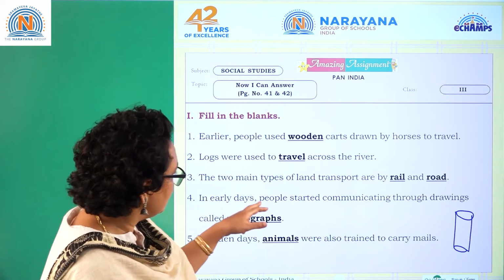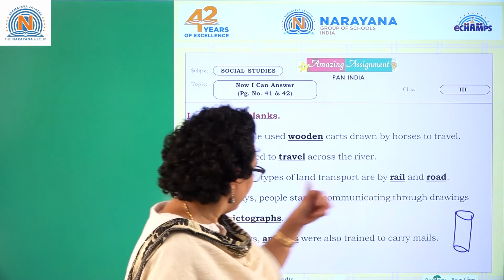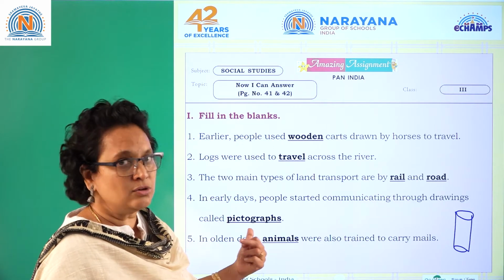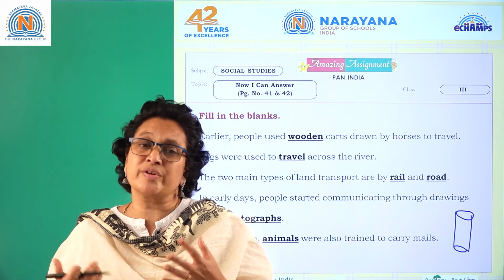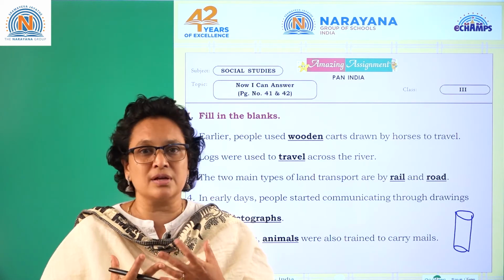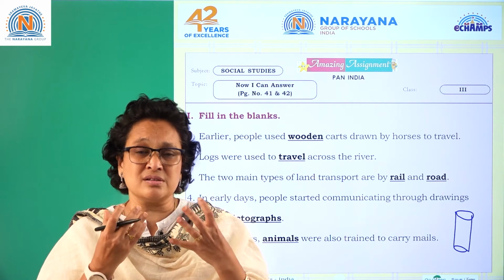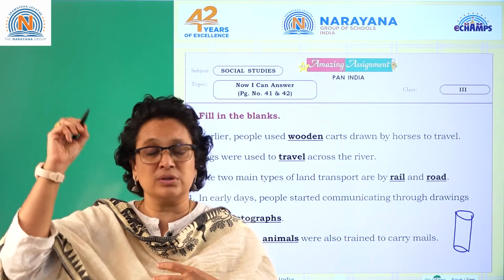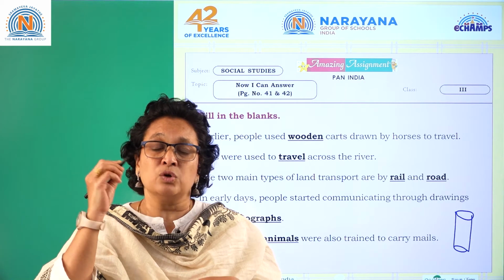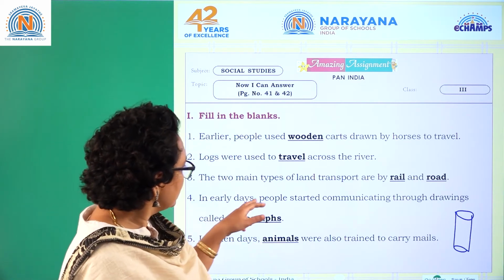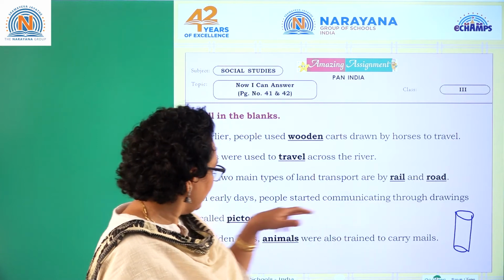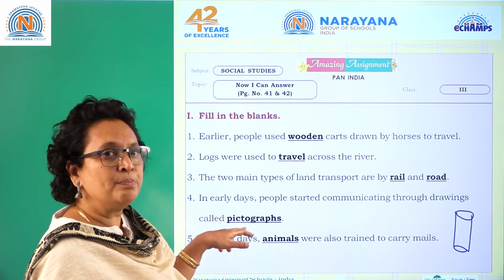In early days, people started communicating through drawing called dash. The early people started communicating with different gestures, or they used to draw something on the caves or the walls to communicate with each other. That is called pictography. In early days, people started communicating through drawing called pictography or pictographs.